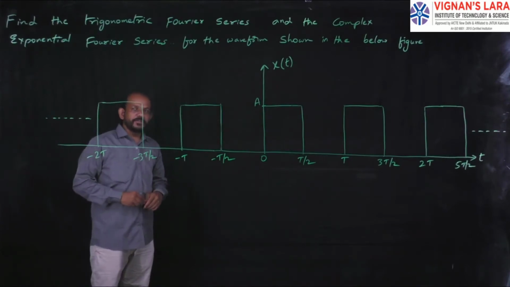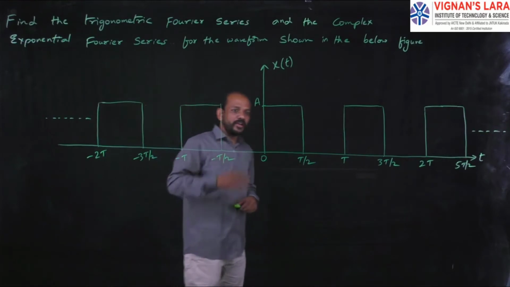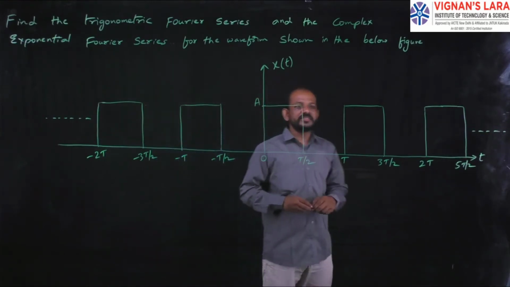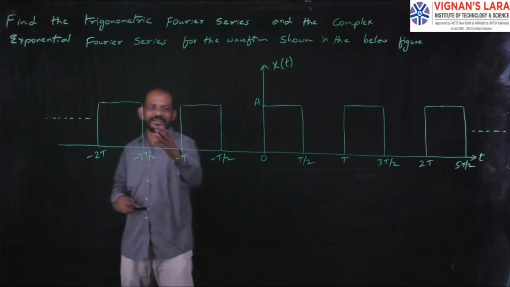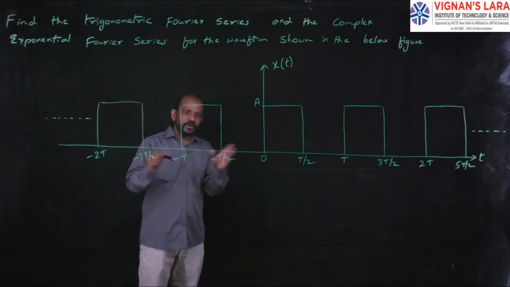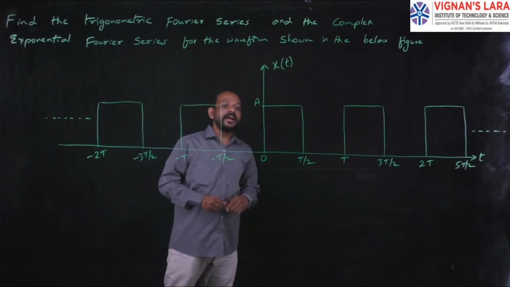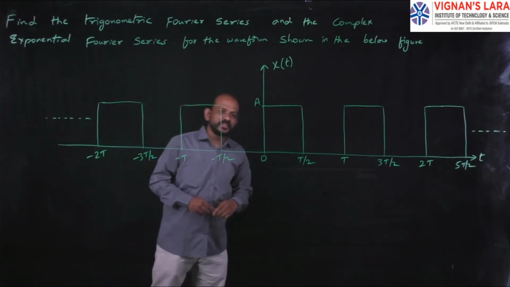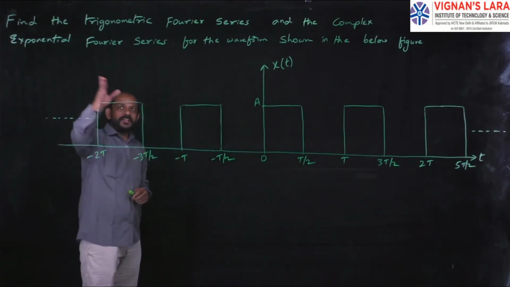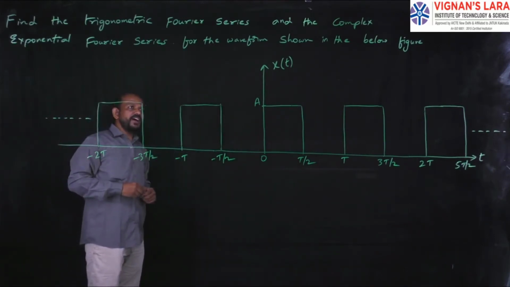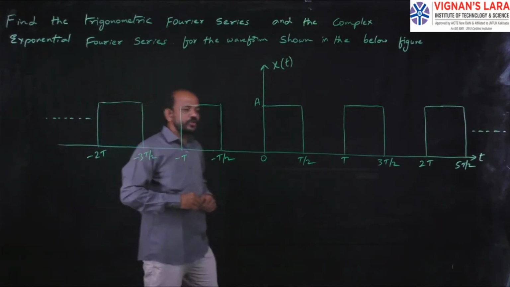So the first one is, in this problem we will find out the trigonometric Fourier series and exponential Fourier series of the given waveform. They will give a waveform. For that you have to find out the trigonometric Fourier series and exponential Fourier series. That is our first problem. Find the trigonometric Fourier series and the complex exponential Fourier series for the waveform shown in the below figure.